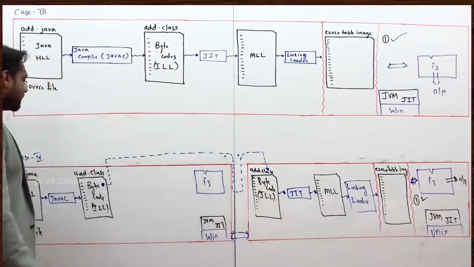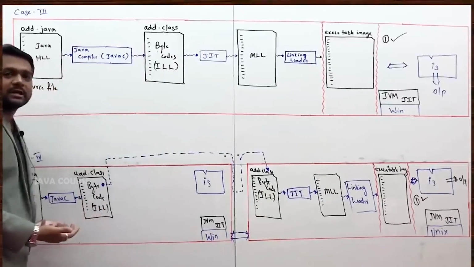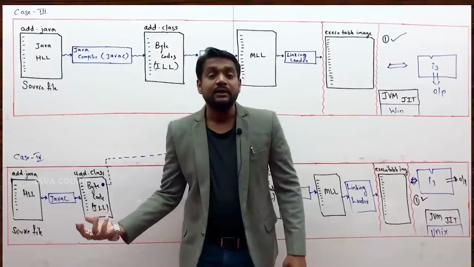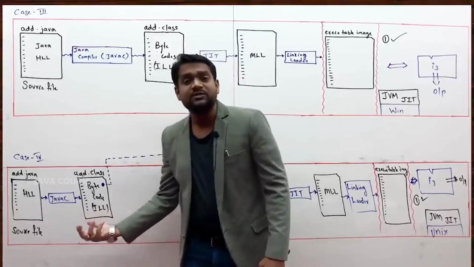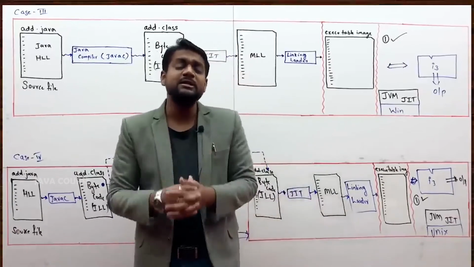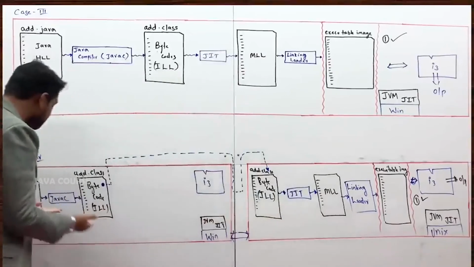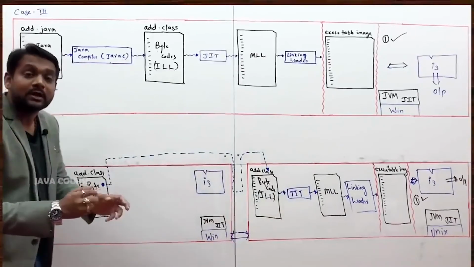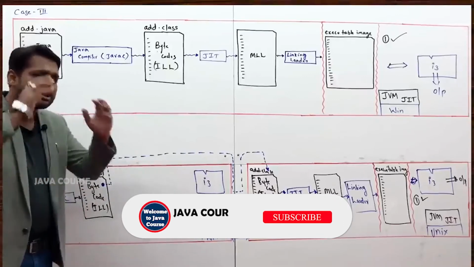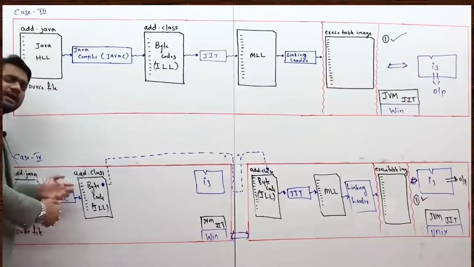Don't ask me, sir, why the Java compiler did not keep the OS information or the platform information here. Well, that is how your Java compiler is designed. Keeping it in the dot class file would have become a disadvantage. Am I not correct? It would have become like a C program. That is the differentiating factor here. Your Java compiler, this software, is not coded like the C compiler, by James Gosling. James Gosling was really intelligent enough to write the Java compiler in a different way.